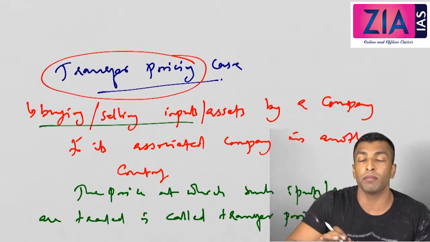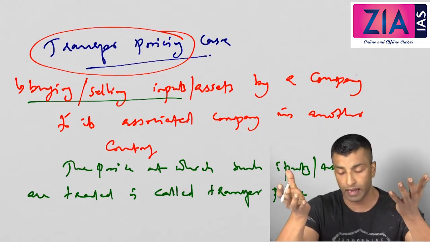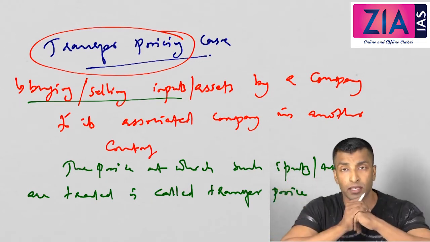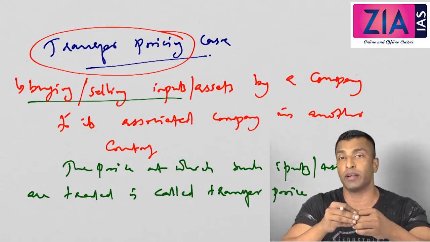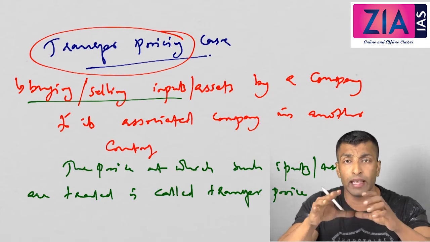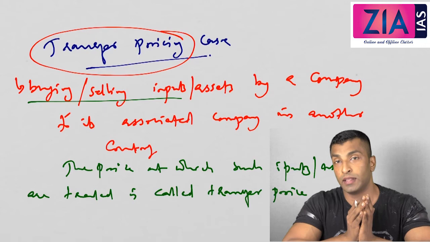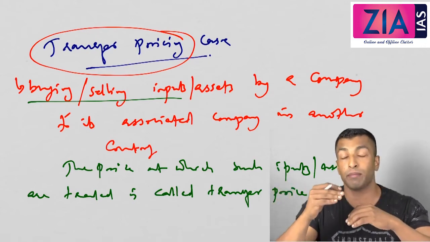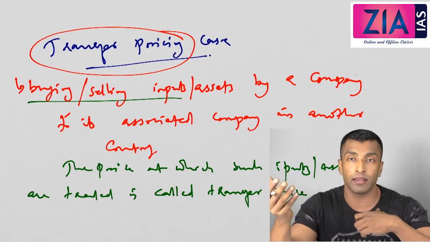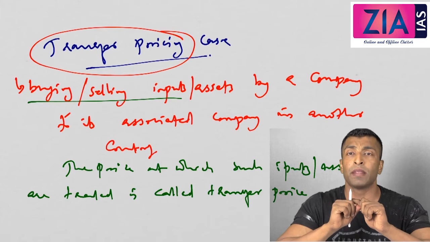There is no problem in transfer pricing because, as you can see in the definition itself, you are buying and selling assets or inputs from some other company, which may be a parent company, subsidiary company, or associated company. What's wrong in it? It is purely legal. But what is the problem? Transfer mispricing is the problem. The deal may be at one rate and you may manipulate it by saying that the deal happened at some other rate. What is the advantage? We'll see that within a short time.